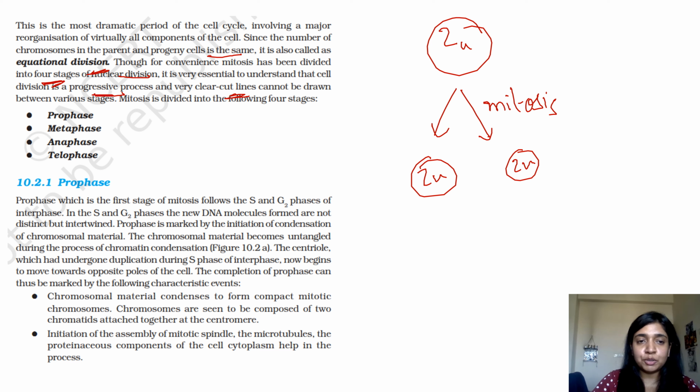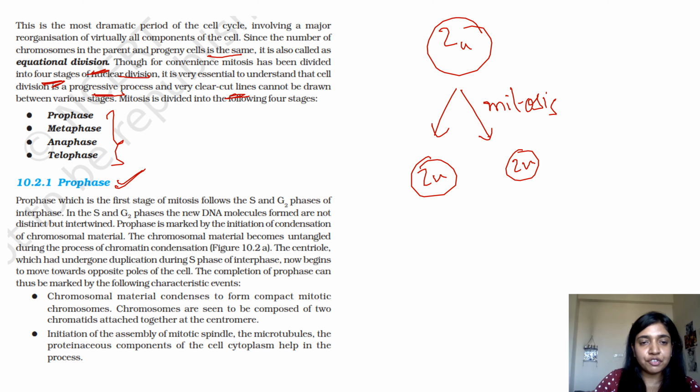Now let's talk about prophase. These are the stages, and you should know them on your fingertips: pro, meta, ana, telo. That's how I also remembered: pro, meta, ana, telo. If you repeat it like 10 times, you'll eventually learn it. So let's talk about prophase. In prophase, the major thing that happens is condensation of your chromatin fibers.